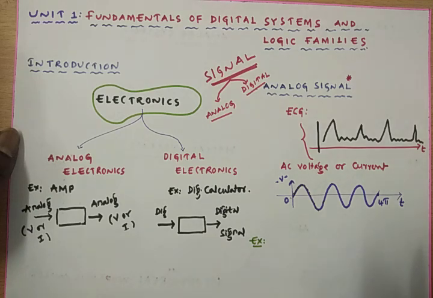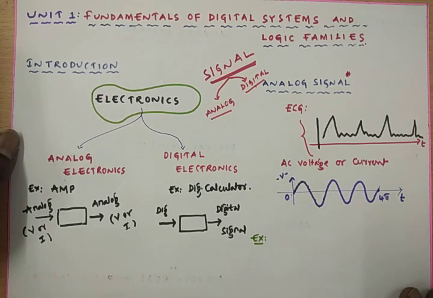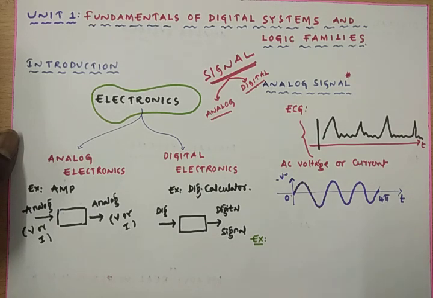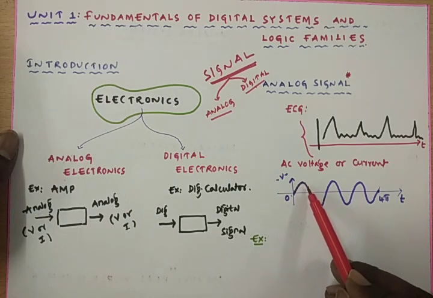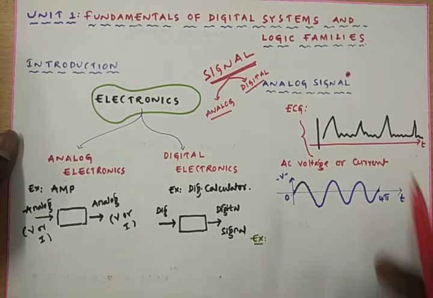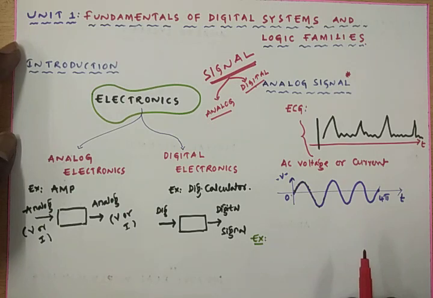You can take another analog signal, the voice signal, or speech signal, which continuously varies with respect to the time. As the time moves from 0 to 4 pi, the signal is also varying, and that type of signals are named as analog signals.